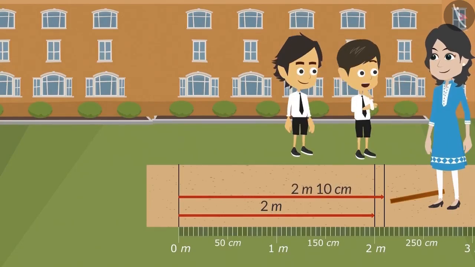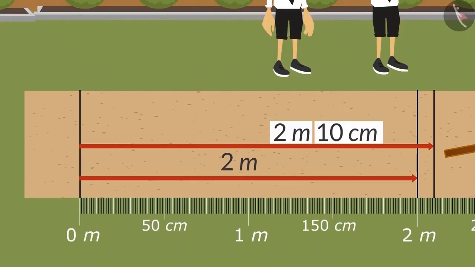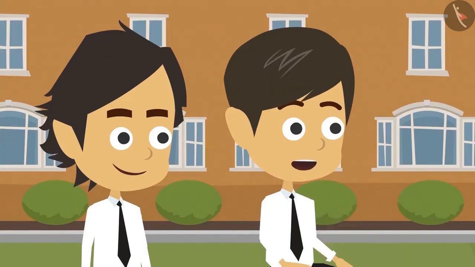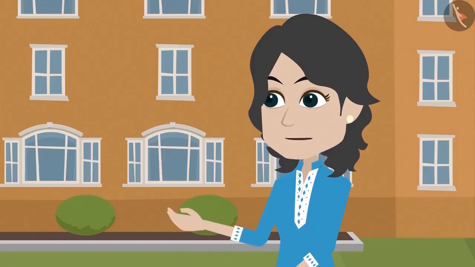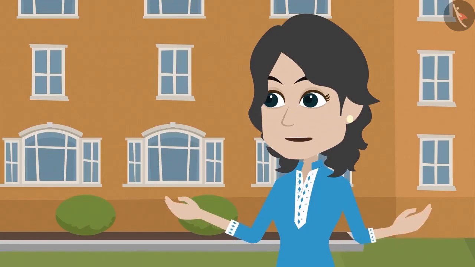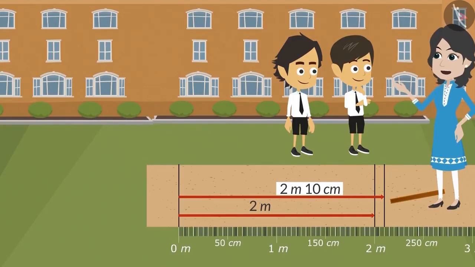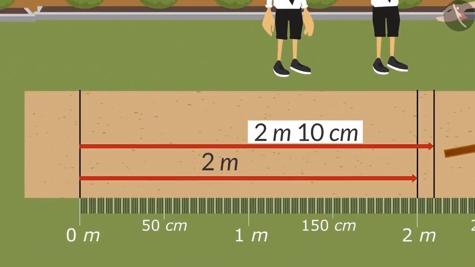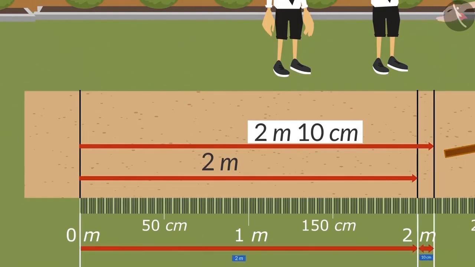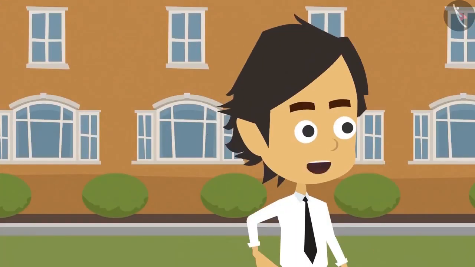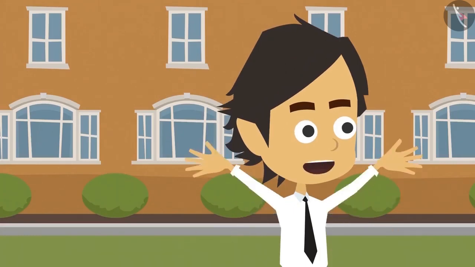2 meters or 10 centimeters? 2 meters, 10 centimeters. I didn't understand, ma'am. Tell me either in meters or in centimeters. Hey Reyansh, it is not necessary to tell length in just one unit of measurement. We can write it in 2 units of measurements as well. For instance, your long jump is 2 meters 10 centimeters. This means that you have jumped a length of 2 meters and 10 centimeters. Okay, now I understand. Reyansh has jumped just 10 centimeters more.